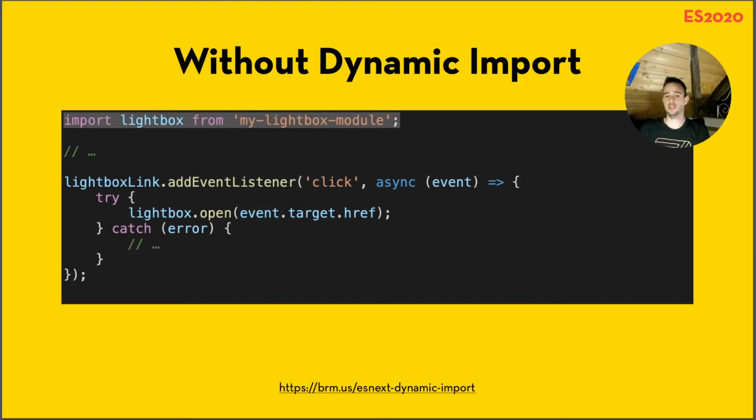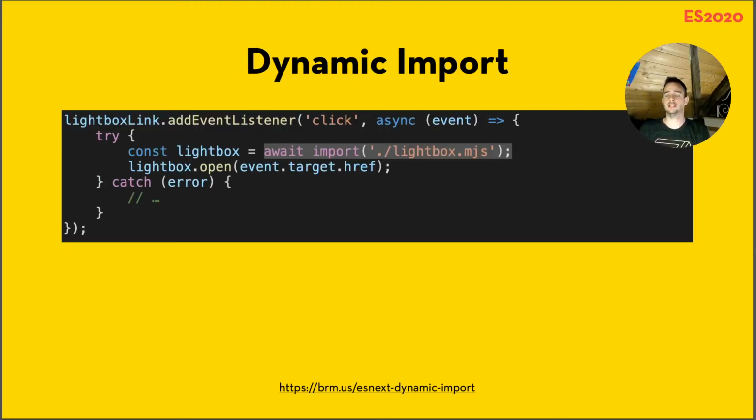So we take the import from there, we're going to move it down, and it becomes this. So it says const lightbox = await import the module. So the JavaScript will pause there, it will load up the module, and once it is done, it will continue and actually open the lightbox. I like this one. This is going to save some bandwidth.